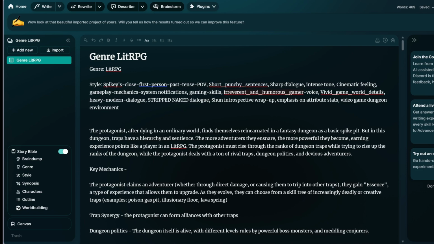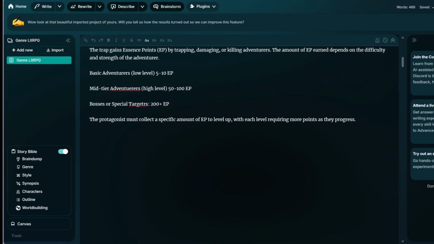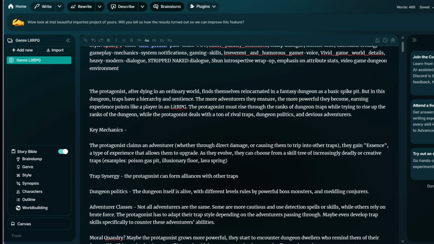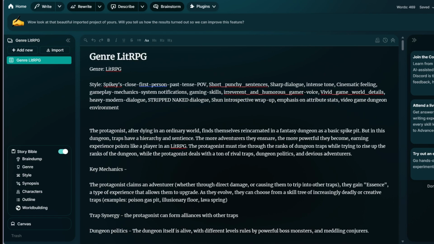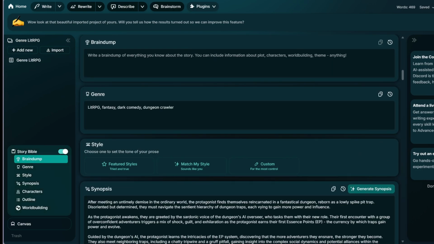So, how do you import your novel or work in progress? To import a novel into Sudowrite, follow these steps. Click the Import button in the upper left corner of your Sudowrite homepage. Drag a file into the import modal or click Browse to select a file from your computer. Wait for the import process to complete, typically a few minutes, but it may take up to 10 minutes for complex manuscripts.